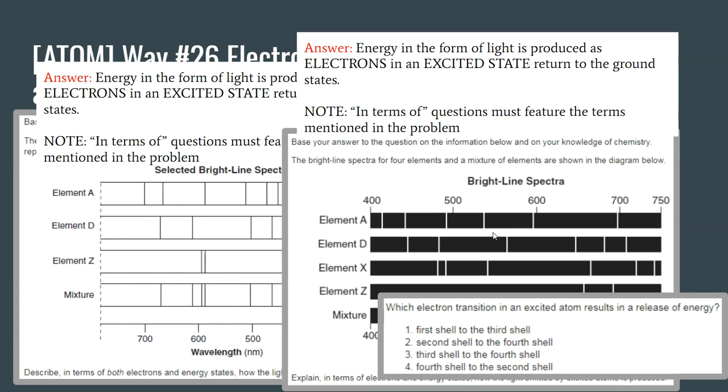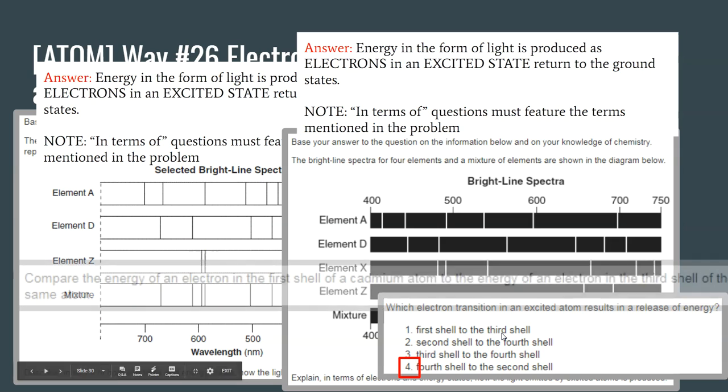Which electron transition in an excited atom results in a release of energy? Again, in order to release energy, we go from excited or higher energy state to a lower energy state. The only one that shows a decrease in energy is answer choice 4. So 4 is correct. All the others show a lower to a higher energy state. So the answer is 4.